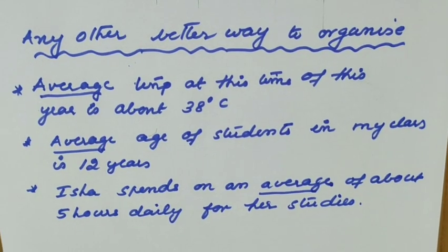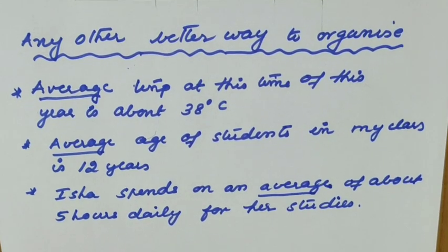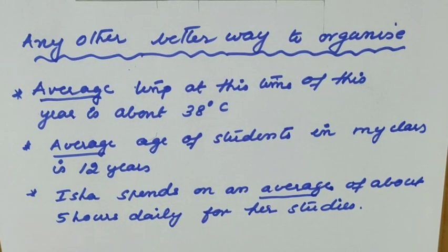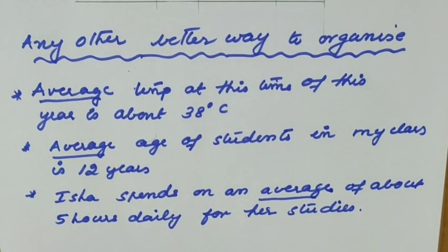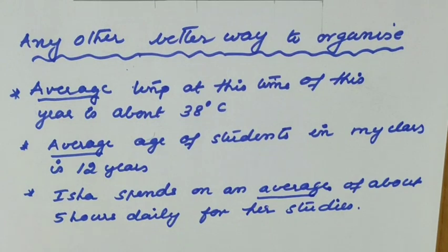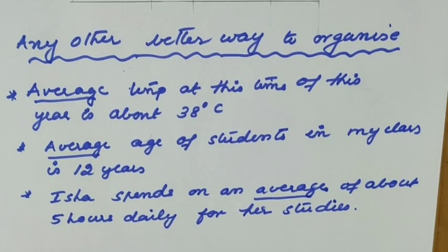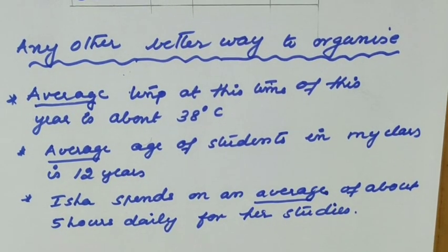So the next case, age. If we take all 40 students in my class, that doesn't mean that all 40 children are exactly 12 years old. Maybe some are 13, some are 11 also. Same as the temperature. Here it is told 38 degrees. Some days we have exactly 38 degrees, some days less than, some days more than 38 also possible.